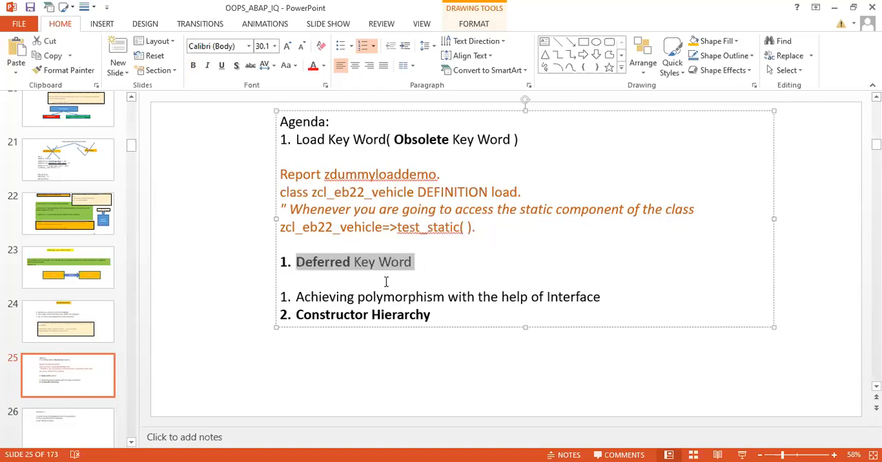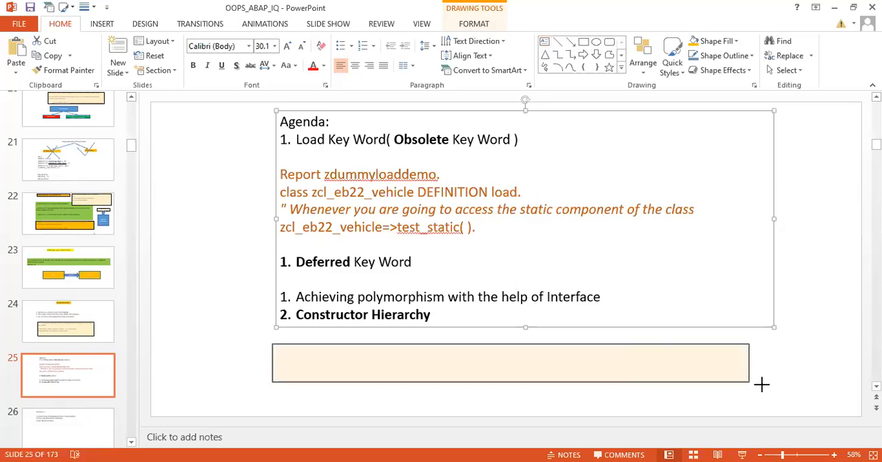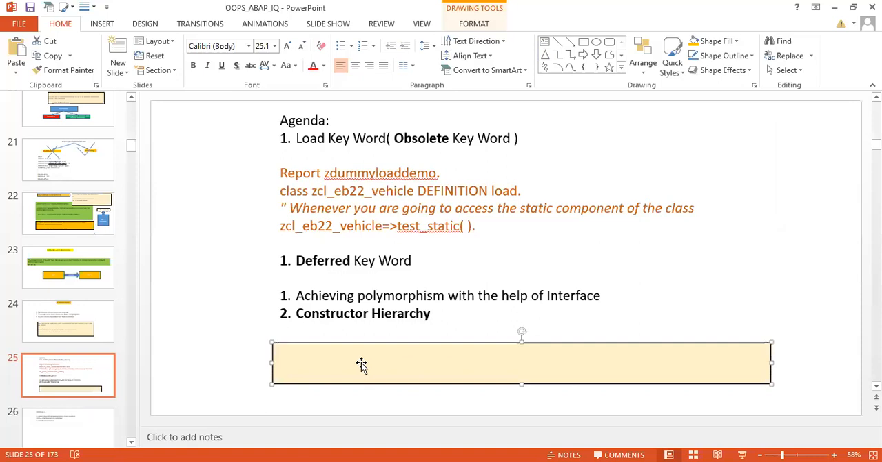Deferred keyword, what is the deferred keyword? Very, very important, a very frequently asked interview question. Give more focus over here, and be ready for taking and giving the interview both today and tomorrow. You have to take and give the interview, because today is Saturday, you don't have office, so be here and take the interview and give the interview.